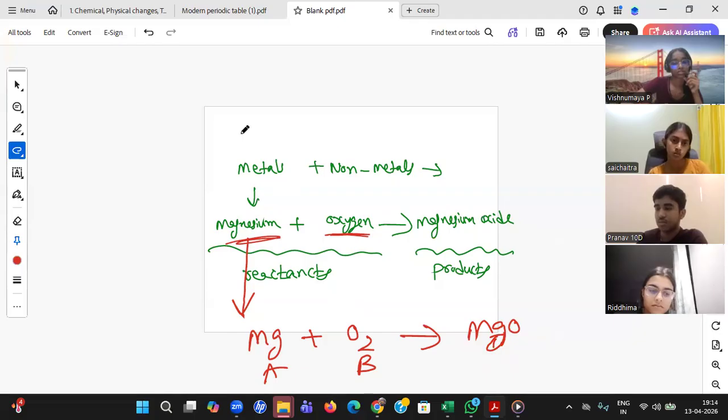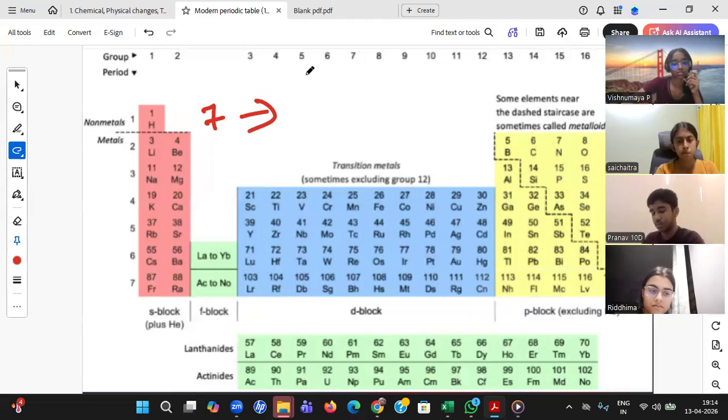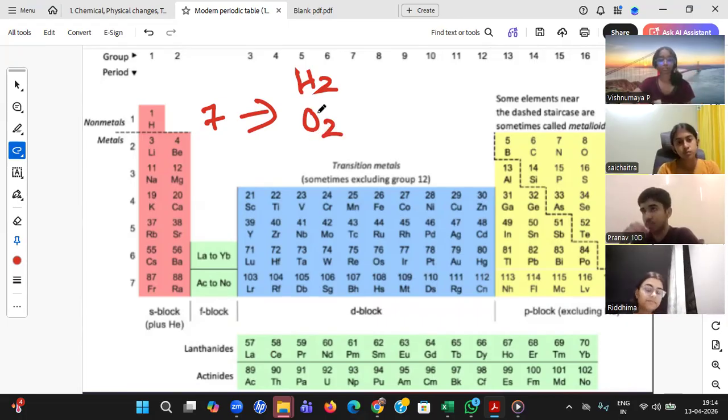So first of all, student, in these 118 elements, there are only 7 elements whom you should always take diatomic, like hydrogen, oxygen. You can never take single atomic. Why? Because they do not exist. They always exist diatomic. Nitrogen, bromine.